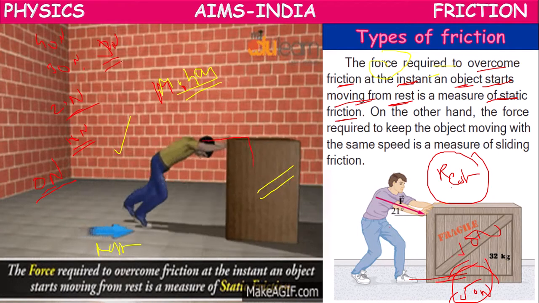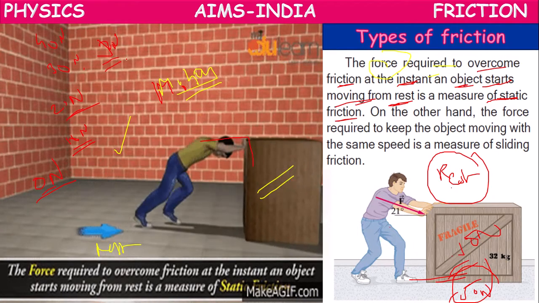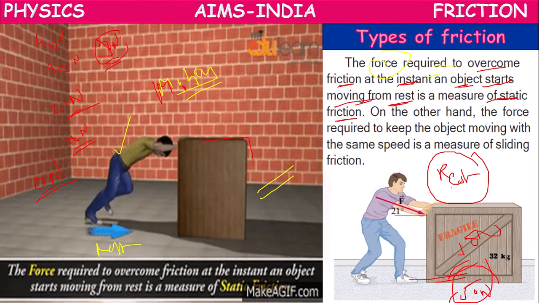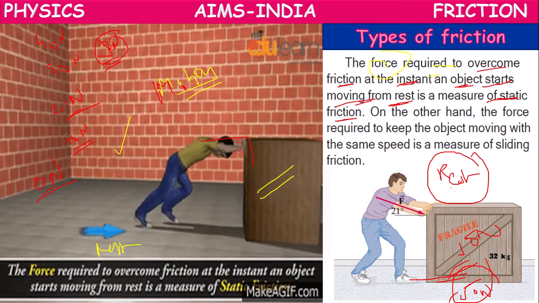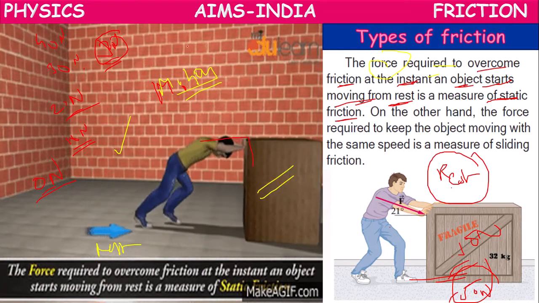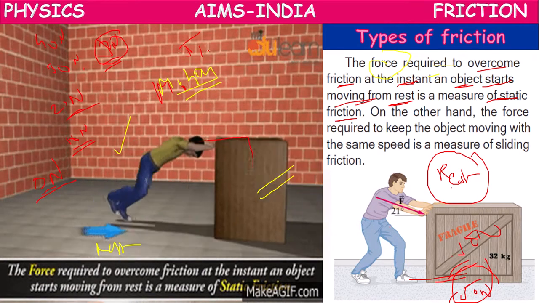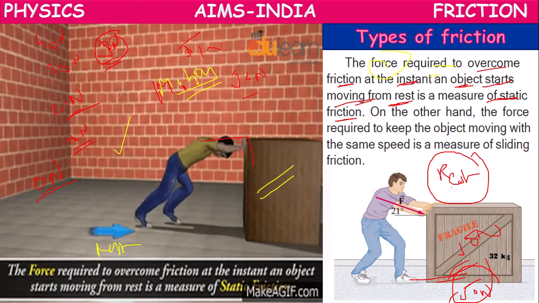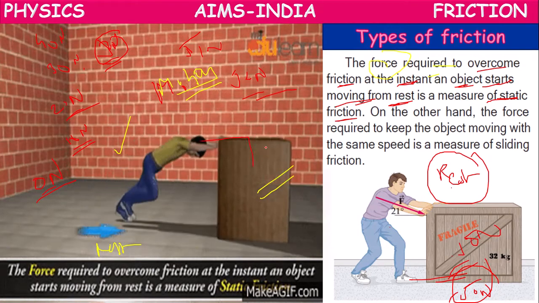At 50 newtons, it will be ready to start. If you apply somewhat more force, 51 newtons, 52 newtons, it will start moving.